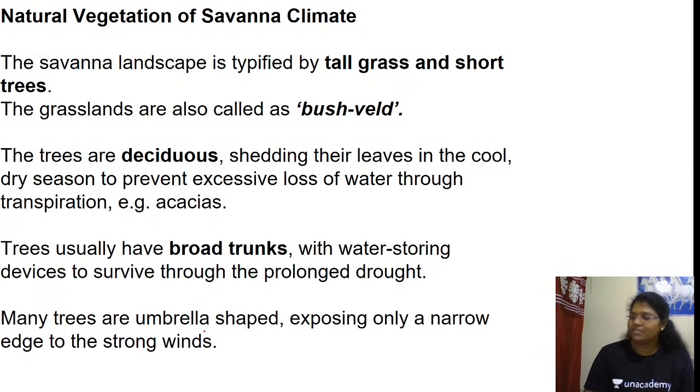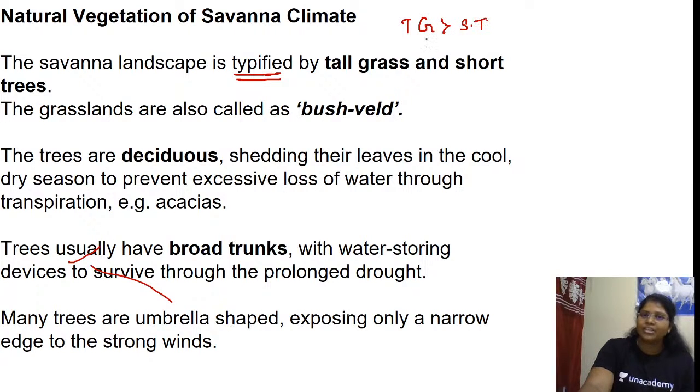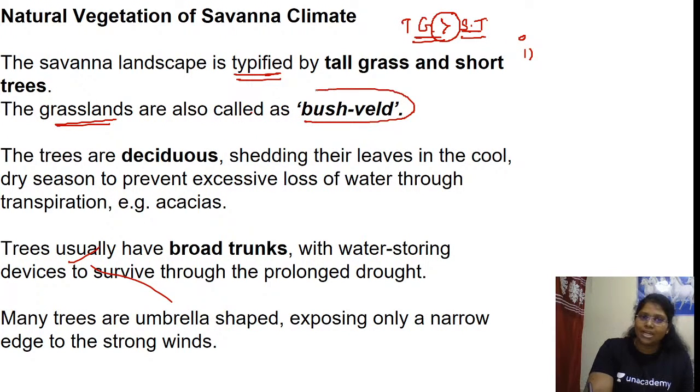Natural vegetation of savanna climate. The savanna landscape is typified by Tg greater than St. Tall grasses are more in number than short trees. Is the first point clear? Second, these tropical grasslands are also called by another name, bushveld or parkland.